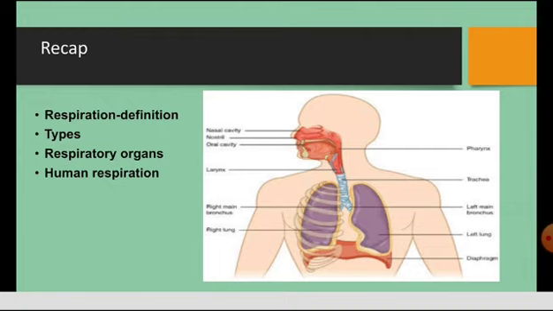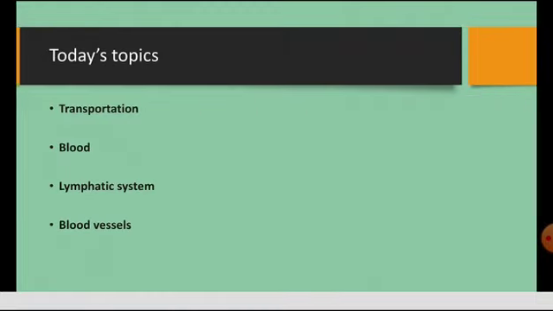I hope you're all thorough with the respiration chapter. Now, let us move on to today's topic, transportation. Here in this chapter, we are going to learn about transportation, the definition of transportation, and the components involved in the transportation system.